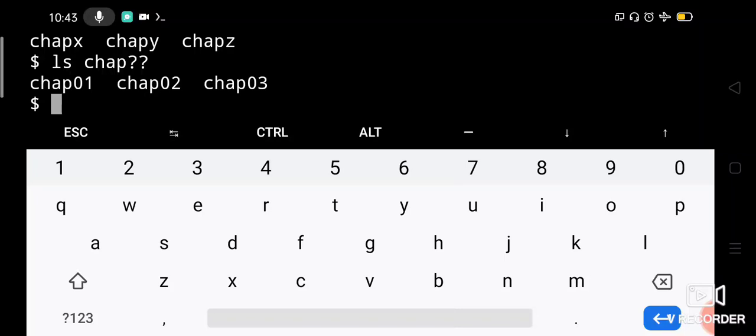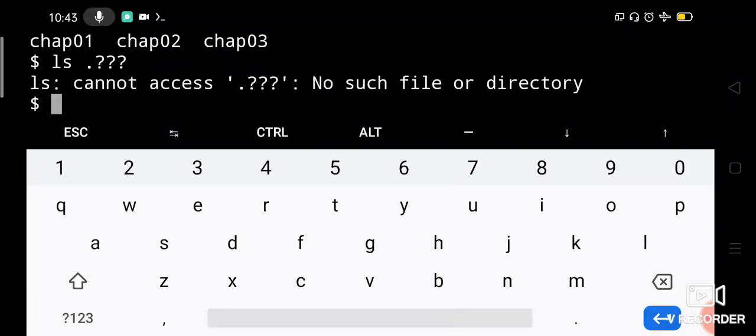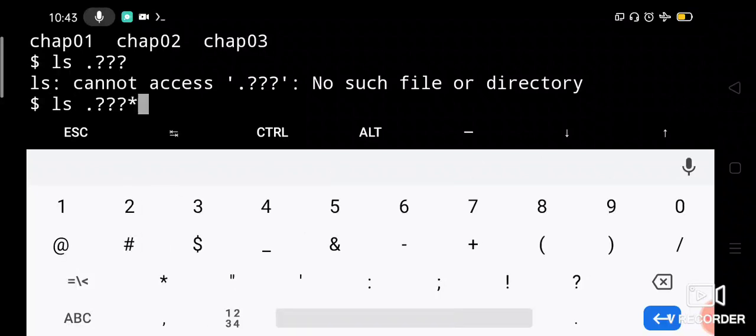Then let us say ls dot three question marks, let us say. So there are no files which start with dot and followed by three characters. So we will add some more characters with a star.